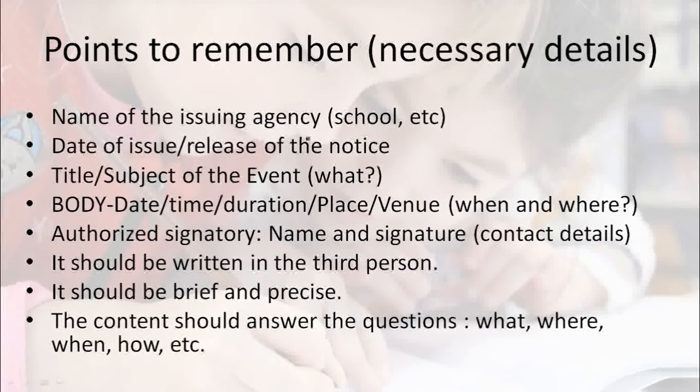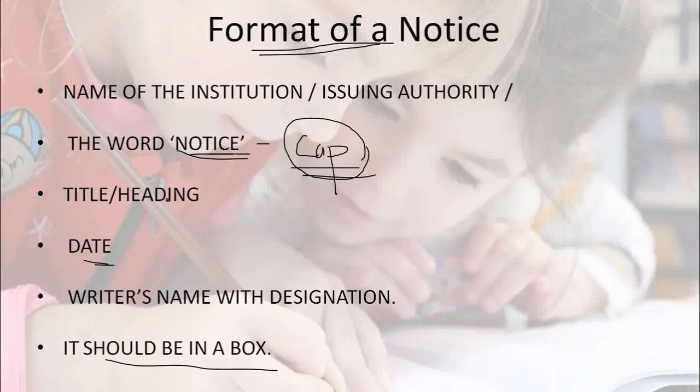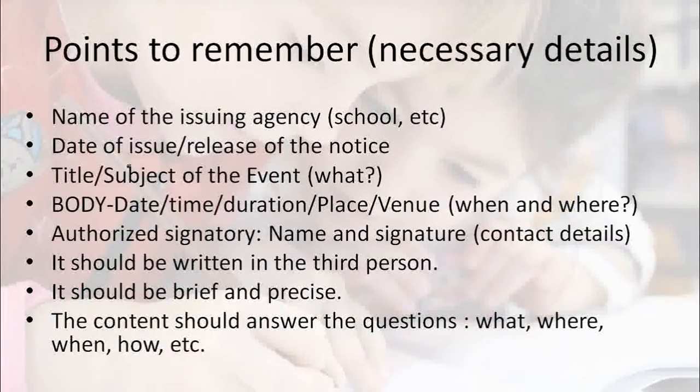Then the date of issue or release of the notice, that date you have to write there. Then the title or the subject of the event. You have to answer the question: what is going to happen, and what is the reason behind giving this notice. This should be given as the title or subject.